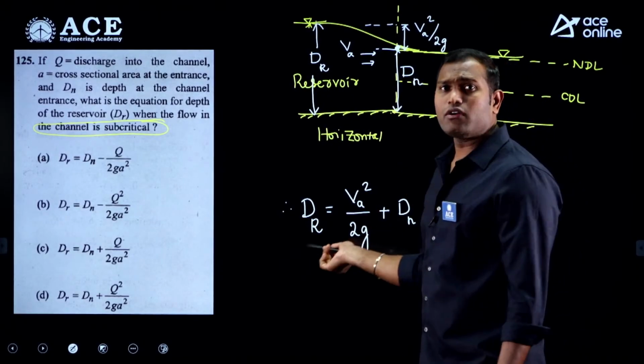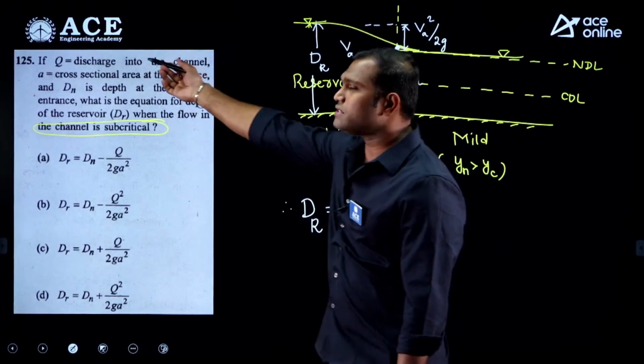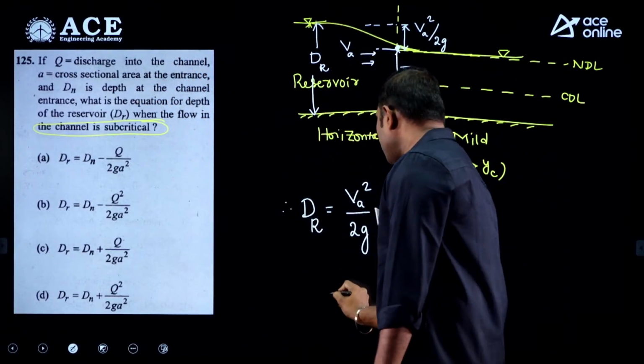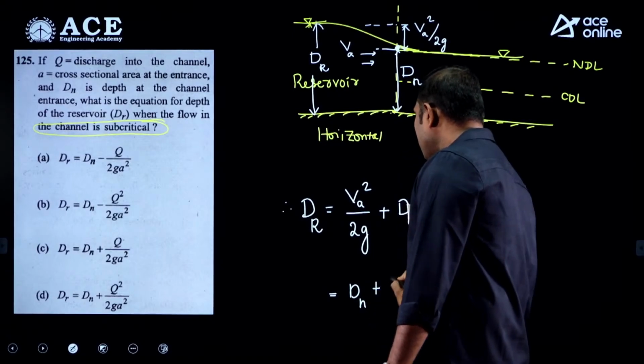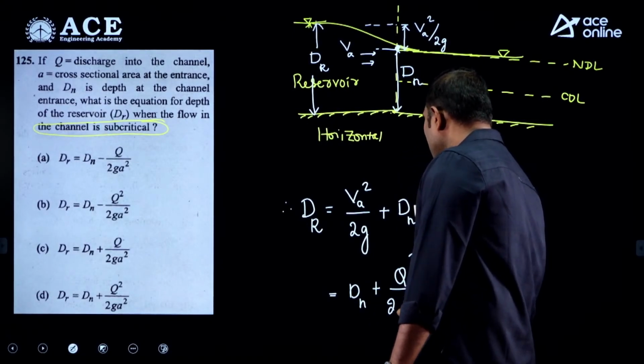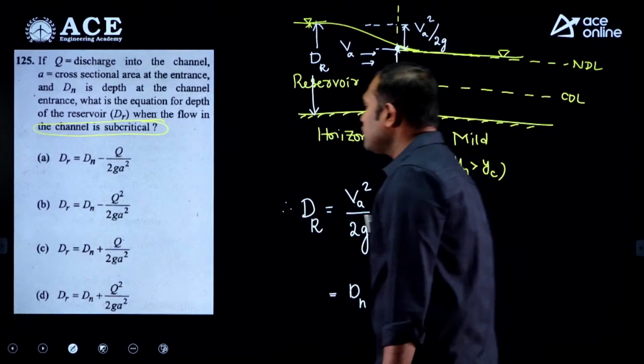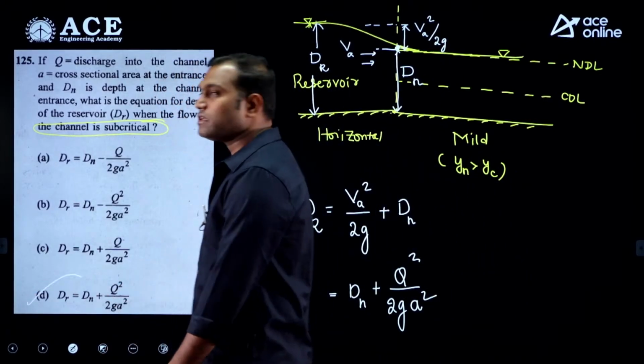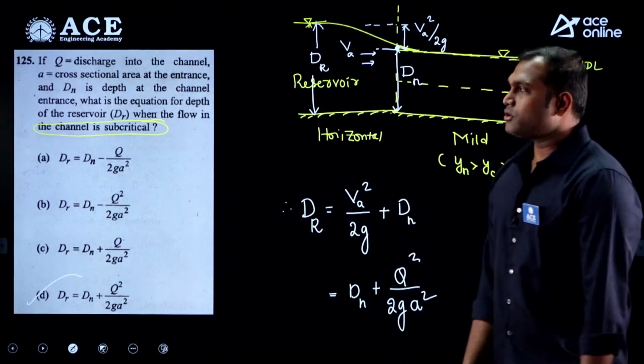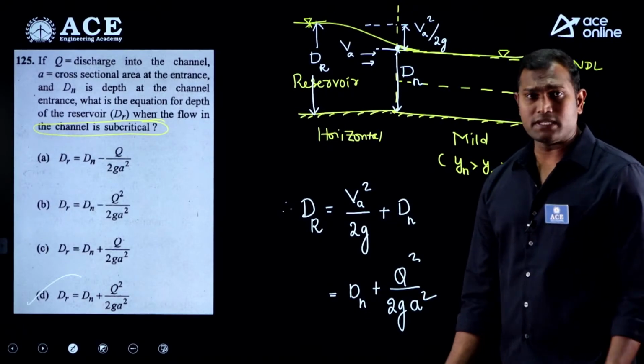So now how to find out the approach velocity? Already they mentioned the discharge and area. So now you can write dn plus Q square by 2g A square. So from the given options the correct answer is option D. So these are the two questions from open channel flow.